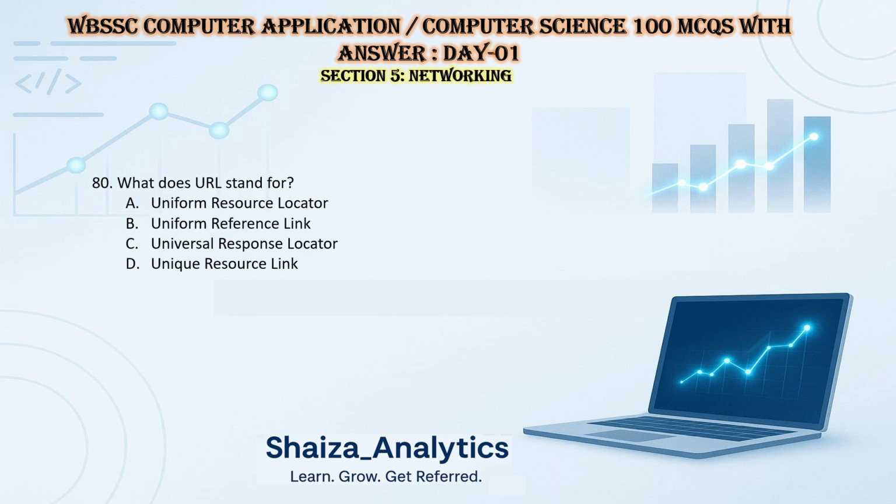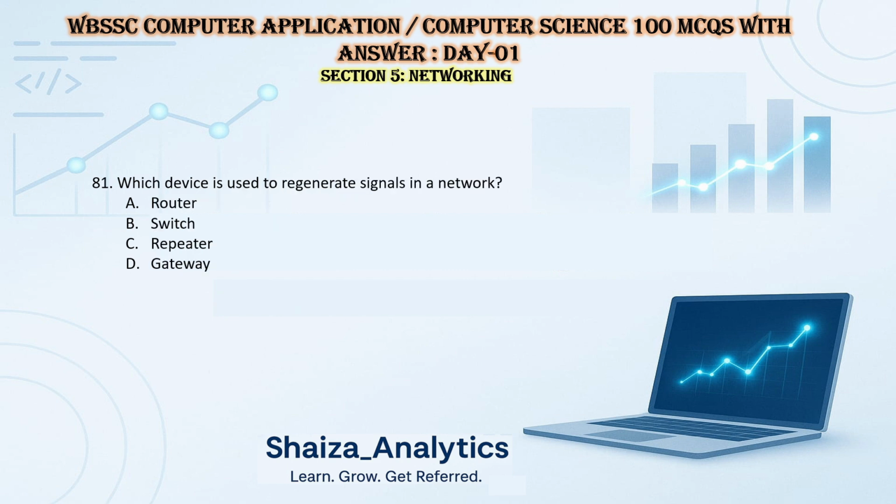What does URL stand for? Uniform Resource Locator. Obviously, answer A. Which device is used to regenerate signals in a network? So it's router, switch, repeater, or gateway. Regenerate signals, so the answer is repeater.